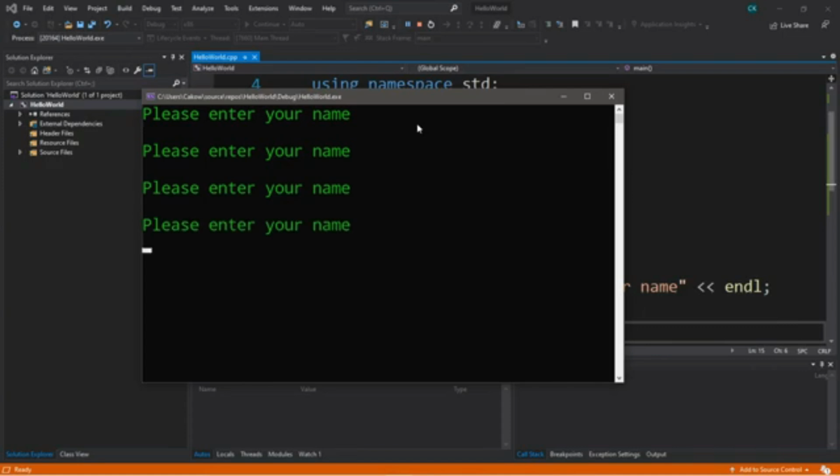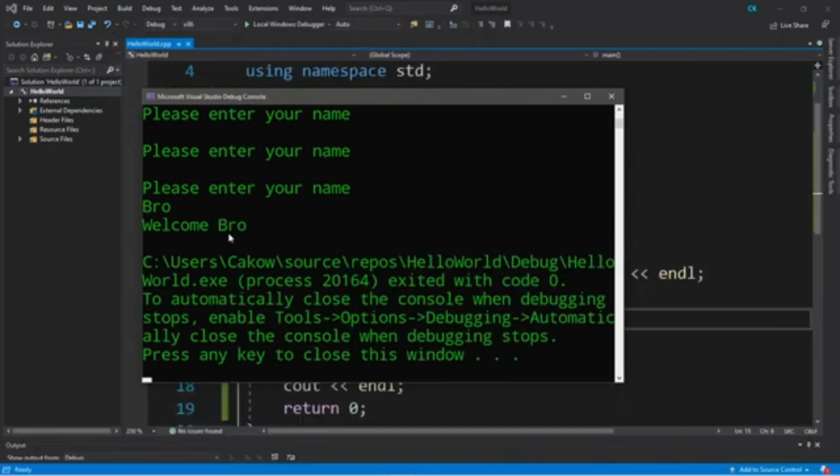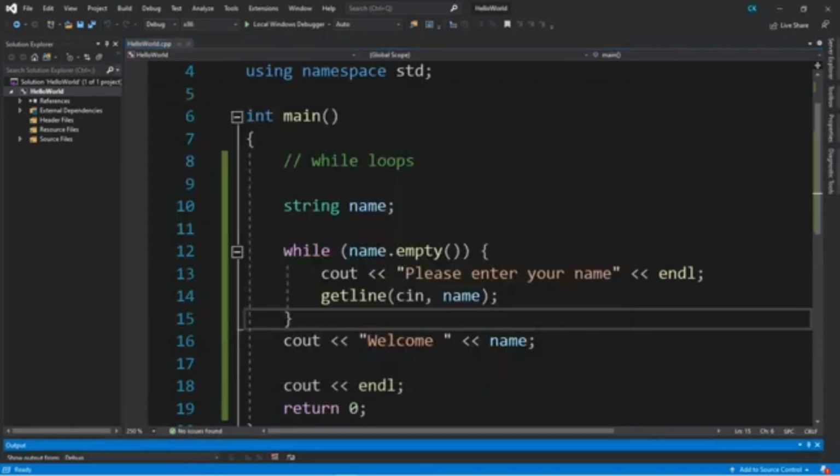No, no, no. All right, so then it's just going to continue on and on until I actually enter in something. So now if I want to exit this while loop, I'll have to type in a name, and I can't continue on with the rest of the program until I do. So I'm just going to type in bro, hit enter, and we escaped the while loop, and it displays our welcome message, and it says, "Welcome, bro." So that's a good example of us using a while loop that has some practical uses.